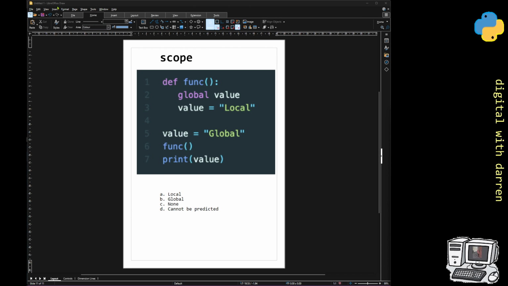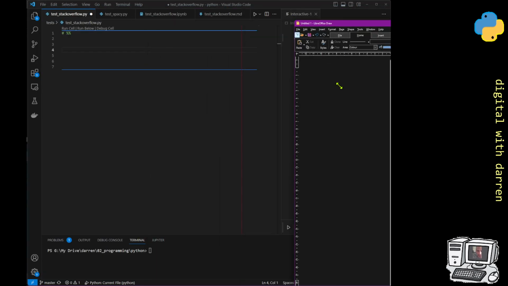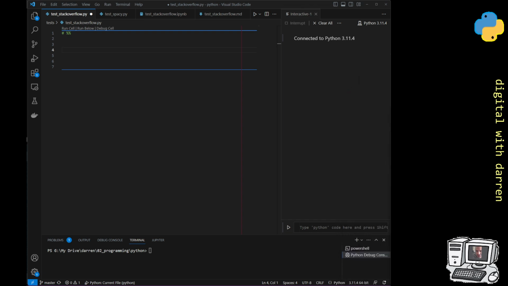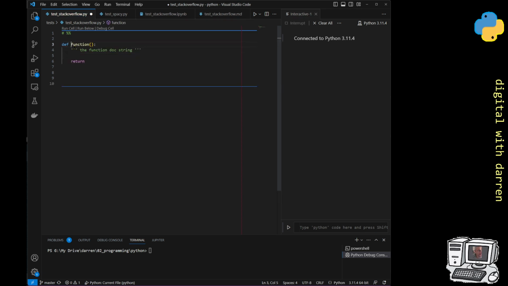So what I might do is, I've got my VS Code on the side, so I'm going to just try and run this. So we'll create this function, and I use 4 spaces. Let's define our function over here, and we could keep it named function, it's fine.